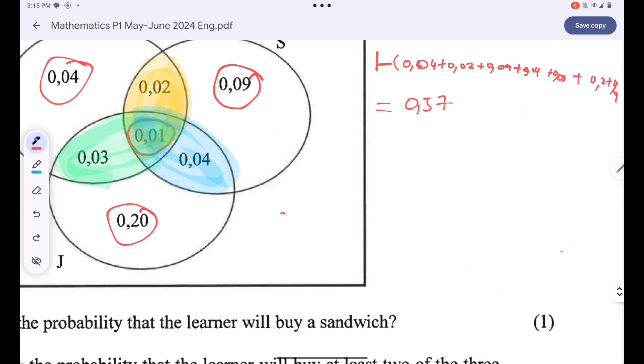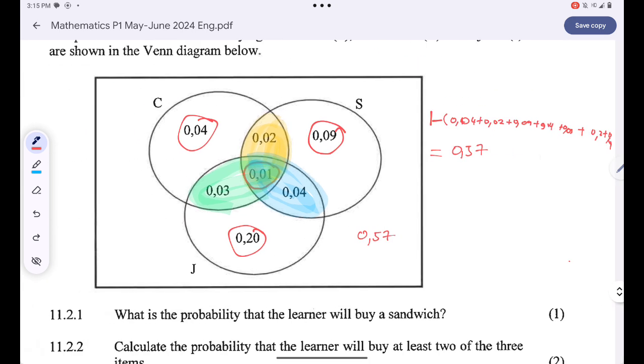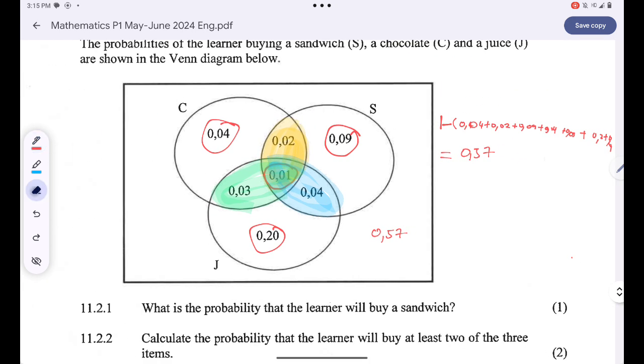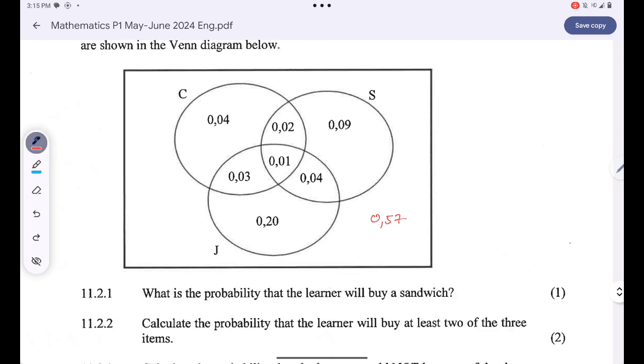So 0.57 is the probability that a learner will never buy any of the three items. So there's a 57% chance of a learner not buying any of the three items. Okay, let's answer these questions now.